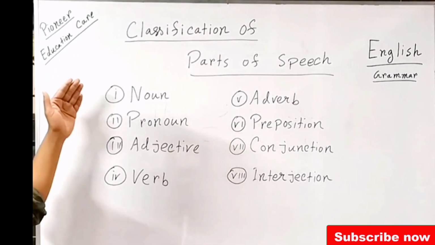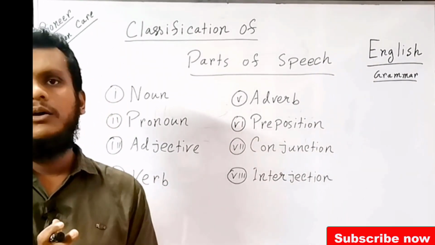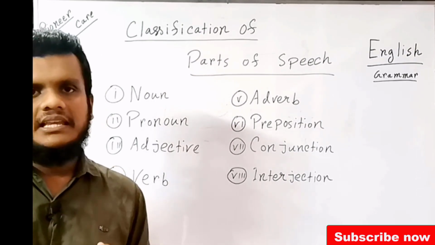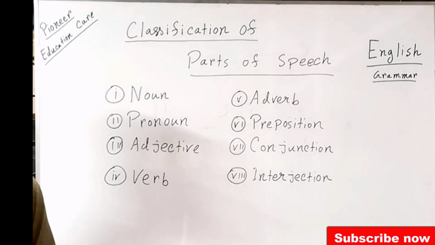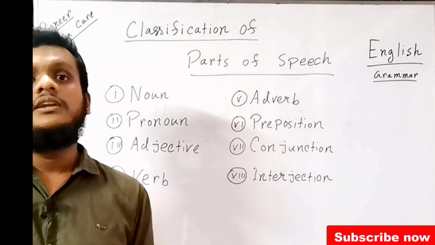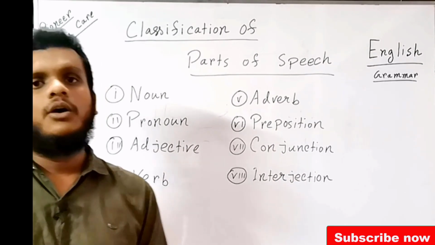The first one is the noun. Basically, a noun is a naming word. That means any name of anything is called a noun. The second one is pronoun. What is a pronoun? Pronoun is actually the replacement of a noun. The words which we use in the place of nouns are called pronouns.